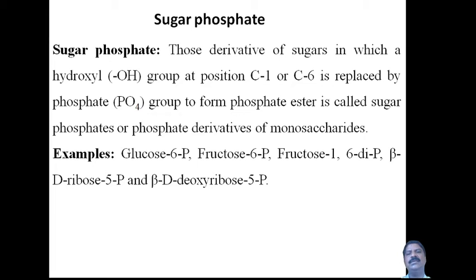Next, you already know the amino derivative and the second, the acid derivative. The third type of derivative of monosaccharides is the sugar phosphate derivative of monosaccharide, or phosphate derivative of sugar. It is also called a phosphate derivative of monosaccharides. Here, sugar phosphates are phosphate derivatives of monosaccharides.